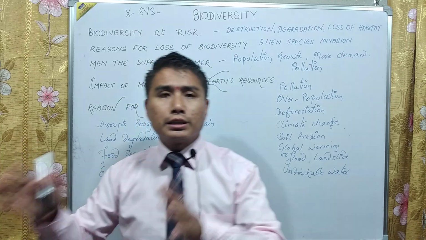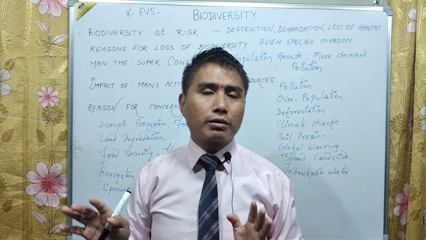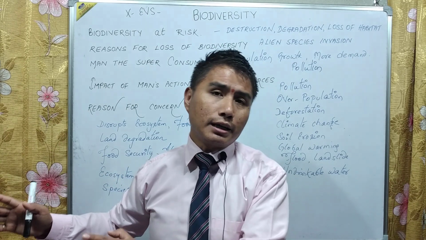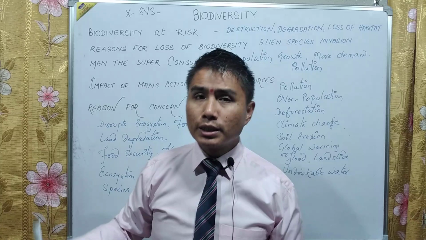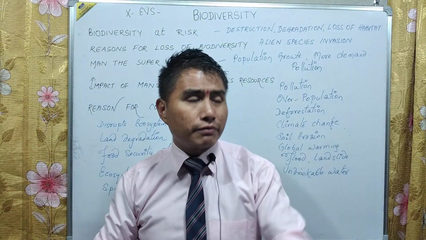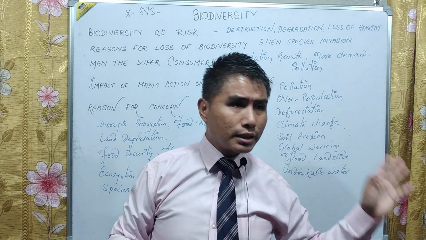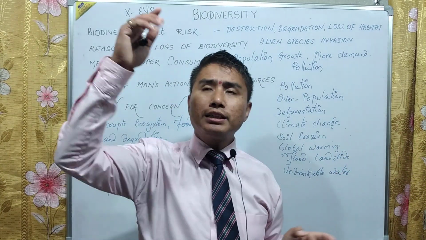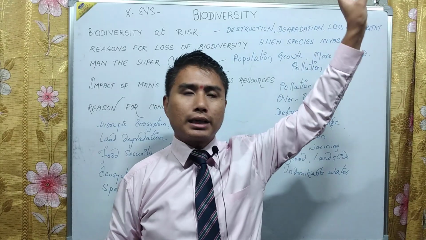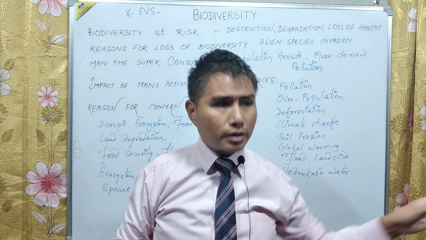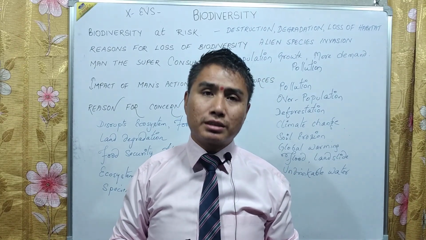That is why, suppose there are 100 elephants, that is not called biodiversity. Suppose 100 elephants and 100 birds are there, that also is not called biodiversity. Suppose there are 10 birds, 10 elephants, 10 fishes, or 10 crocodiles, or 10 zebras, 10 nocturnal birds, 10 terrestrial animals. All these together are known as biodiversity.